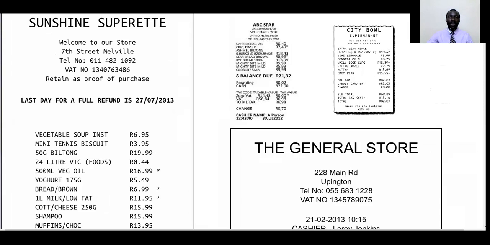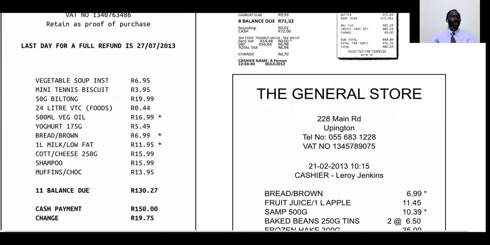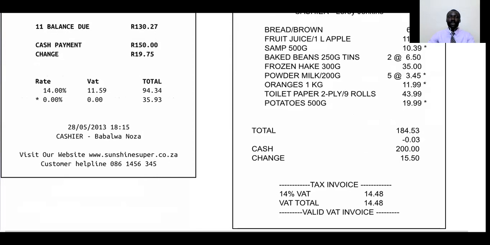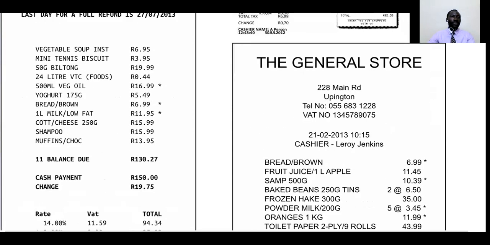All right, let's start with the first one. The first till slip is from Sunshine. Someone went to Sunshine to buy some items. Of the items bought, these are a few. The first is vegetable soup, right here.